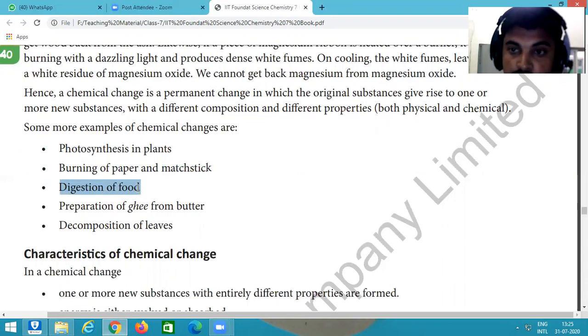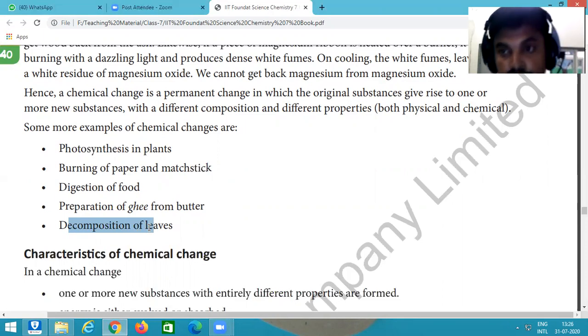Digestion of food. If our body digests the food, can we get back food from the digested food? No, because it is a chemical change after reactions of many enzymes. Preparation of ghee from butter. After preparing ghee from butter, can we get back butter from the ghee? No, because it is a chemical change, a chemical reaction. Decomposition of leaves. If a leaf is decomposed, we cannot get back the leaf from the decomposed particles of leaves.